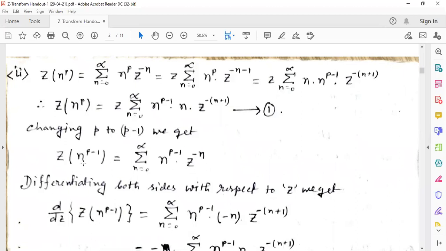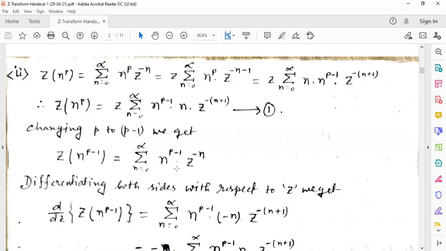We have found, from the definition of Z transformation, the Z transformation of n to the power p minus 1. Now we differentiate both sides with respect to z, so d/dz of Z of n to the power p minus 1 is summation n equal to 0 to infinity, with respect to z.